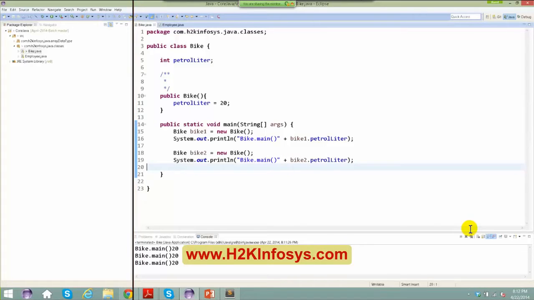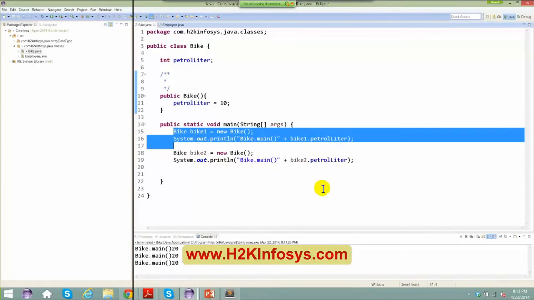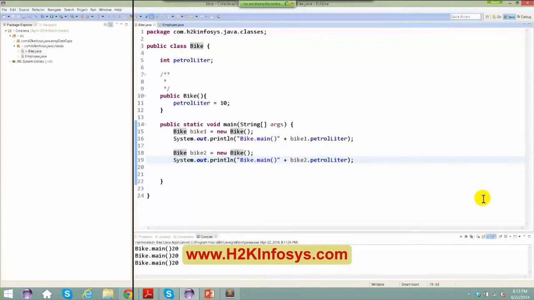Now, my main objective is, I created a bike 1, I created a bike 2, right? Now, the moment I want to create a bike with, let's say, 10 liters of petrol in it, instead of 20 liters, which is by default, I cannot very well go and do it here, because if I do anything here, it will basically affect my bike 1 as well as bike 2. So let me keep this as it is. Now what I can do is